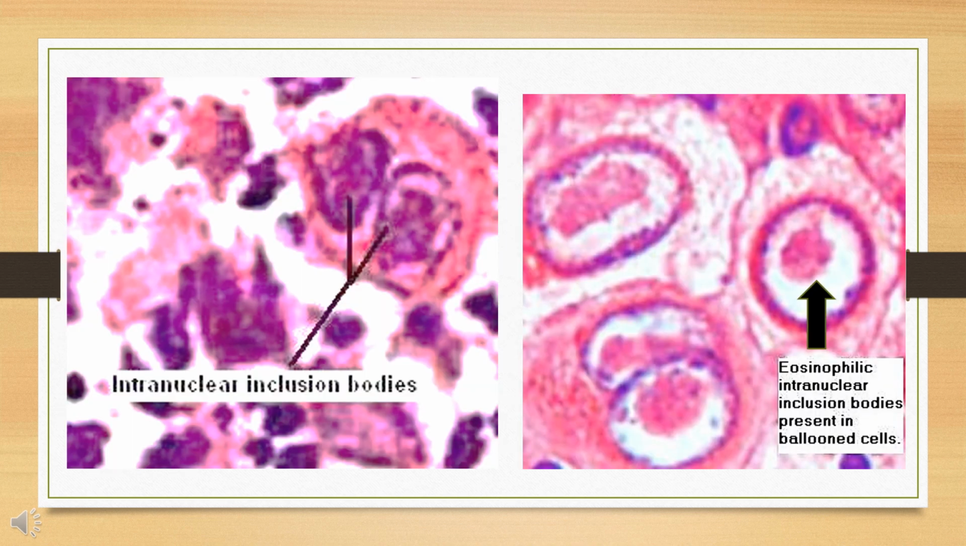So in this slide you can see a histopathological picture. The picture shows you the ballooning degeneration of cells. Inside the ballooning degeneration of cells you can see an intranuclear inclusion body. The black arrow indicates the intranuclear inclusion bodies. They are usually ovoid in shape and eosinophilic in nature. So we will term that as Lipschutz bodies.